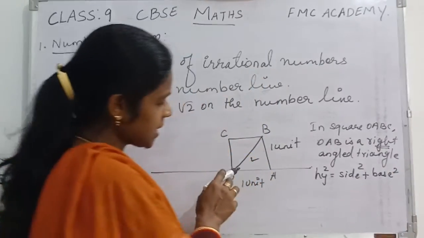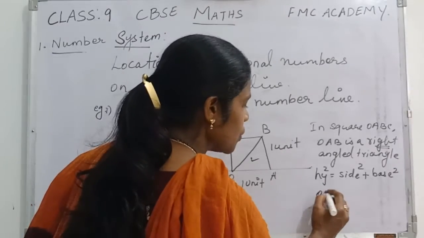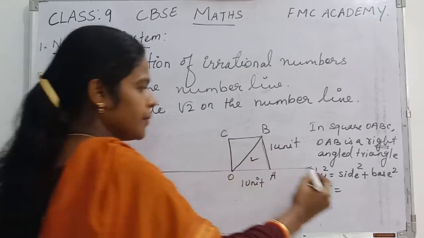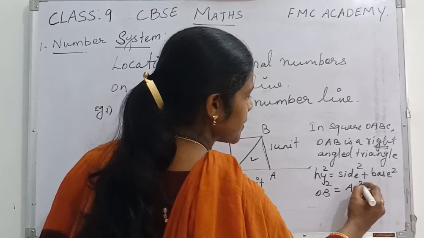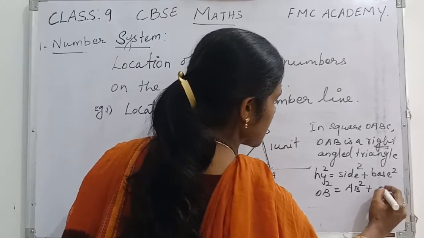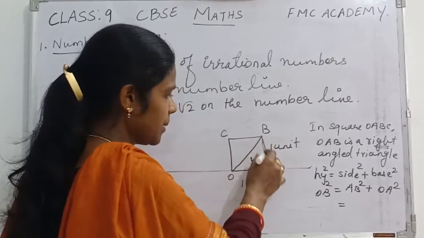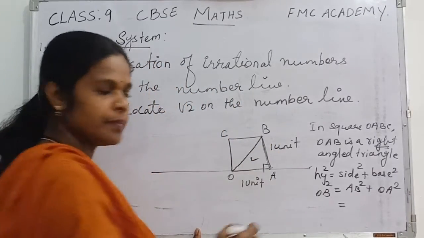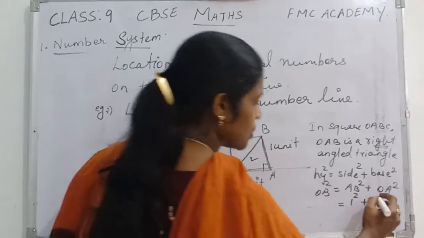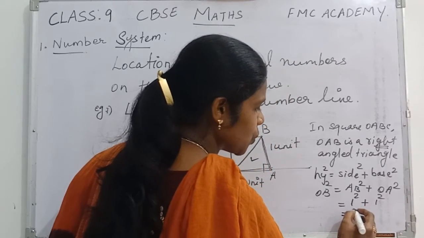So what is the hypotenuse in this triangle? Your hypotenuse is OB. So let us take OB square is equal to side square. Side means this one, AB. So AB square plus base. This is the base of this right angle triangle, so that is OA square. So just write down now AB. The measurement we have assumed is 1 unit. So 1 square plus OA, that is again 1 square. So 1 square plus 1 square you will get 2.